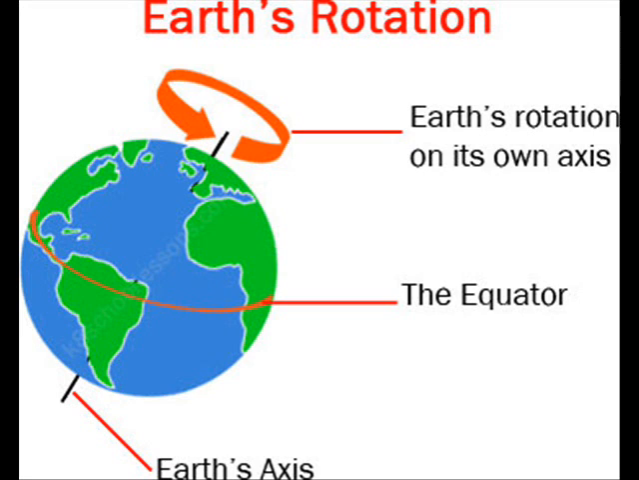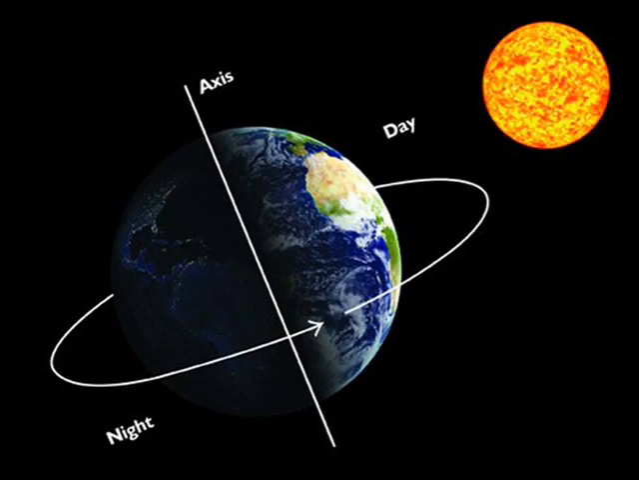This is why we see the Sun in the east in the morning and in the west at the night. This spinning of Earth causes one half of the planet to receive light from the Sun and the other to receive no light. When an area has light, it's called daytime. When an area does not have light, it's called nighttime.